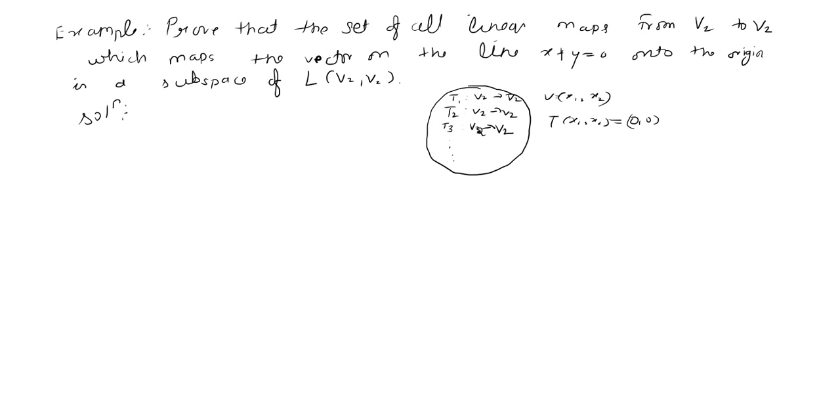So we have to prove that this kind of set is a subspace of L(V2, V2). It is very clear from the example itself what we have to prove and what is given here.